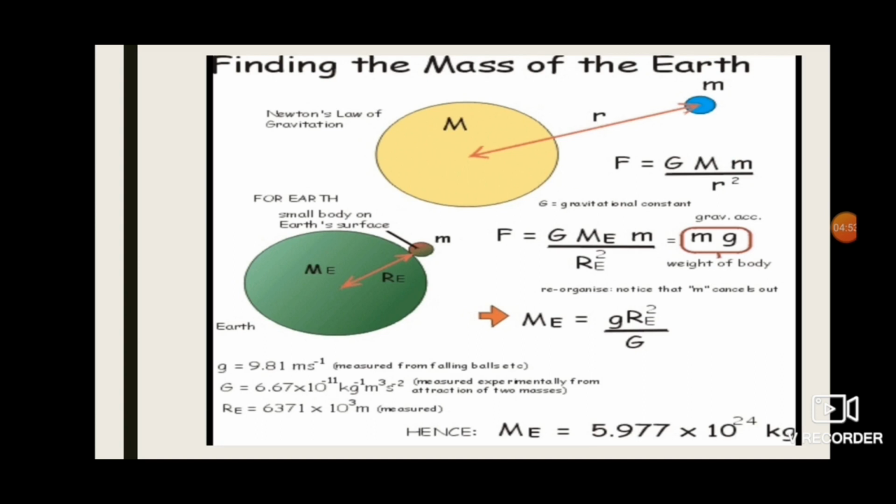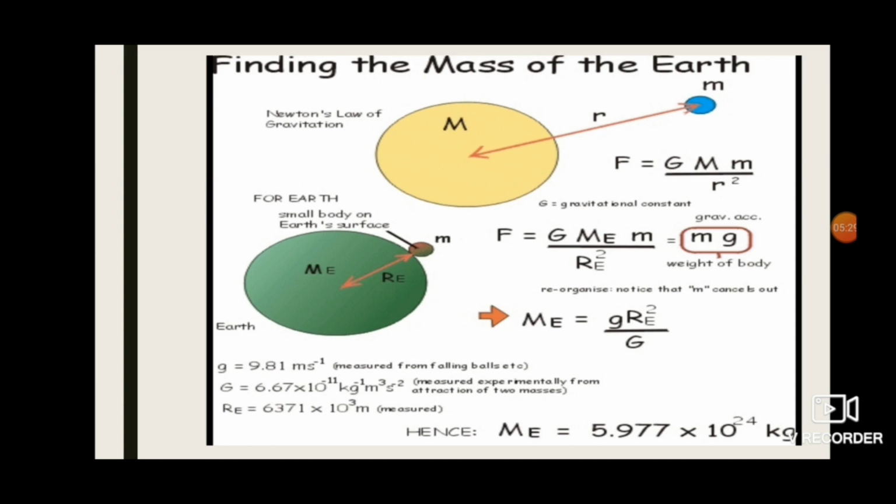Next is the mass of the earth. Next we are going to see the mass of the earth. How do we calculate the mass of the earth? The mass of the earth can be calculated by using the universal law of gravitation. This is one of the applications of universal law of gravitation. So mass of the earth is equal to g into r square divided by G. You know the value G. You see, G is gravitational constant.